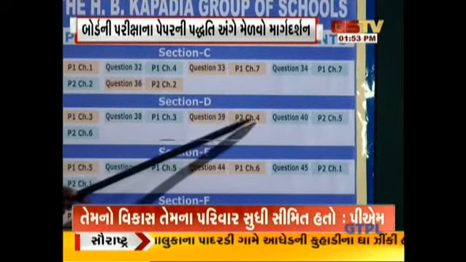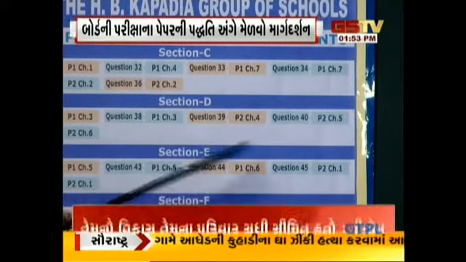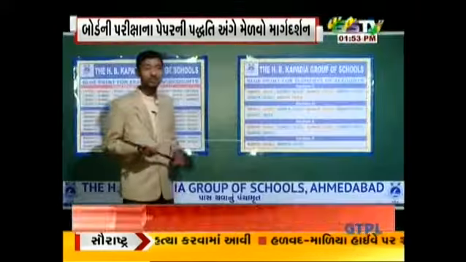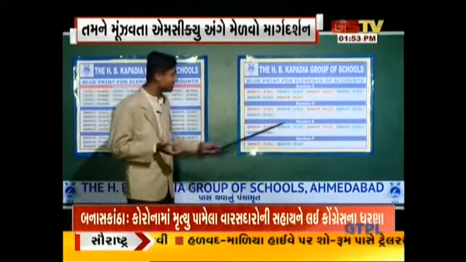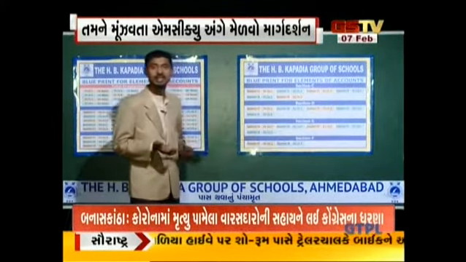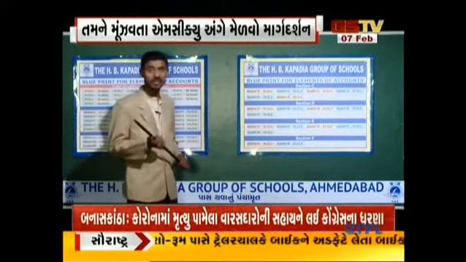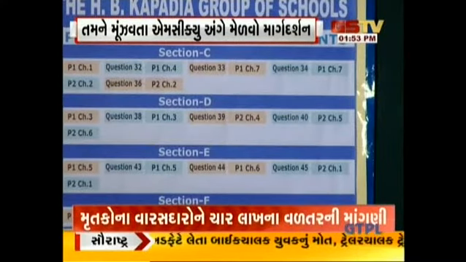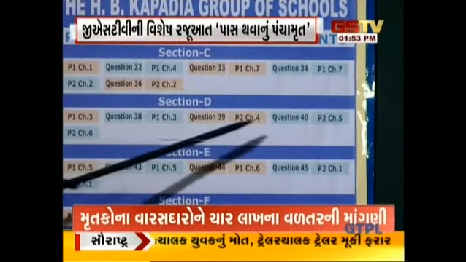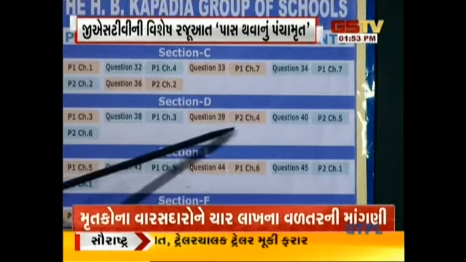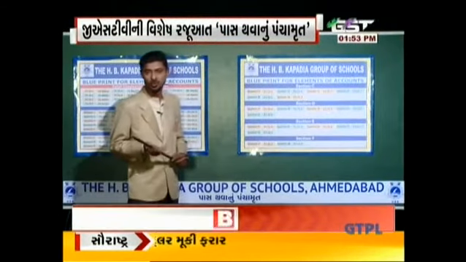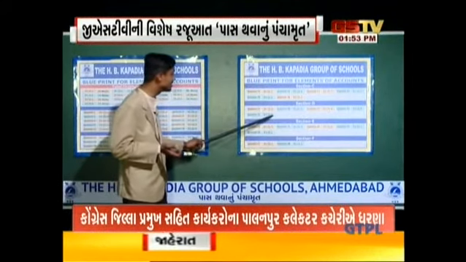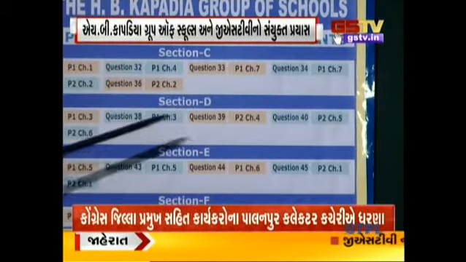Part 2 chapter number 4, analysis of financial statements. It's also a very easy chapter, but the limitation of this chapter is that it is a lengthy sum which requires 5 to 10 minutes in the exam. Minimum 10 to 12 minutes will be needed for this sum, and this will take your time. Okay, this chapter is easy, and part 2 chapter number 6, cash flow statement, is also easy.